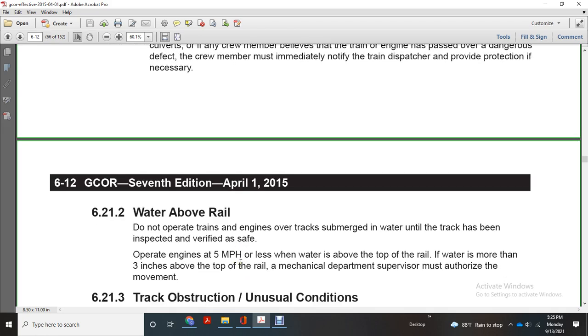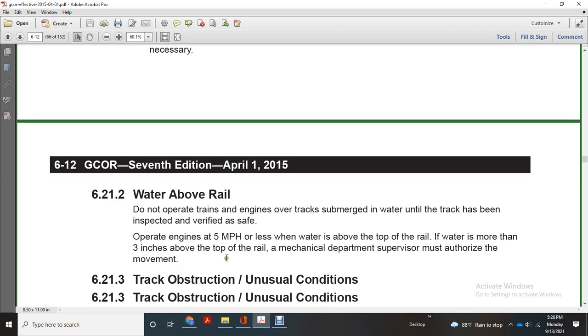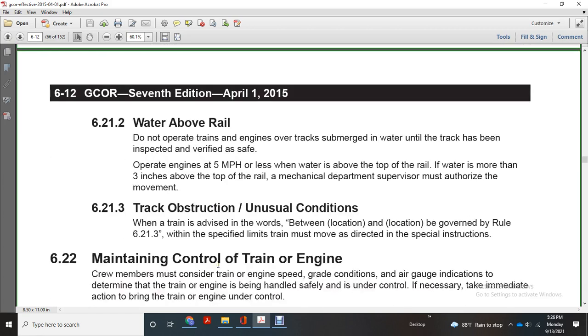Water above the rails. Do not operate a train or engine over track submerged in water until the track has been inspected and verified as safe. Operate engines at 5 miles an hour if the water is above the top of the rail. If water is more than 3 inches above the top of the rail, the mechanical department supervisor must authorize the movement. Track obstruction, unusual condition.